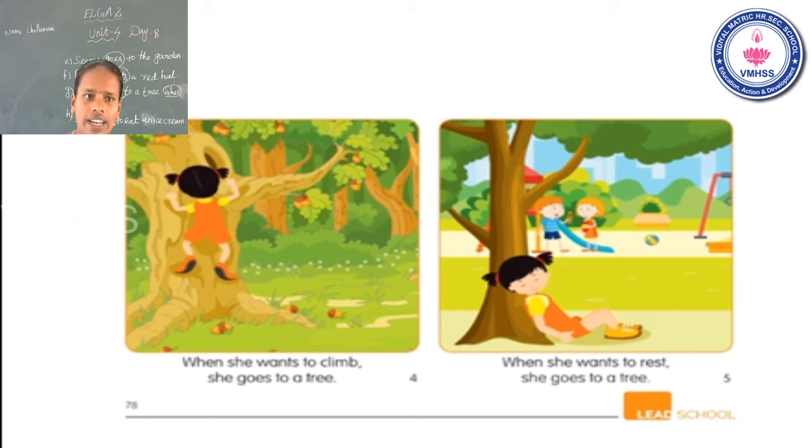Now I count 10. You can read these 2 pages, 4 and 5. Read yourself, students. Okay.